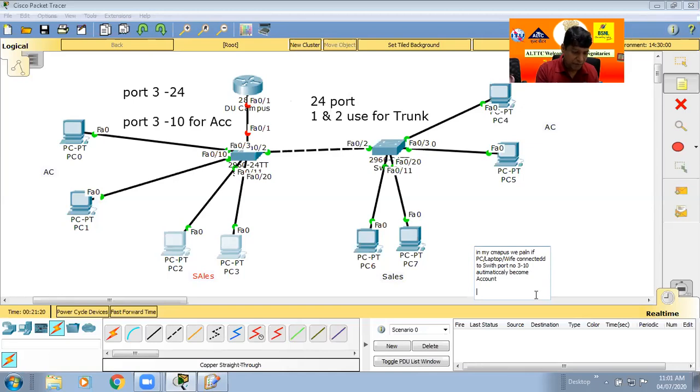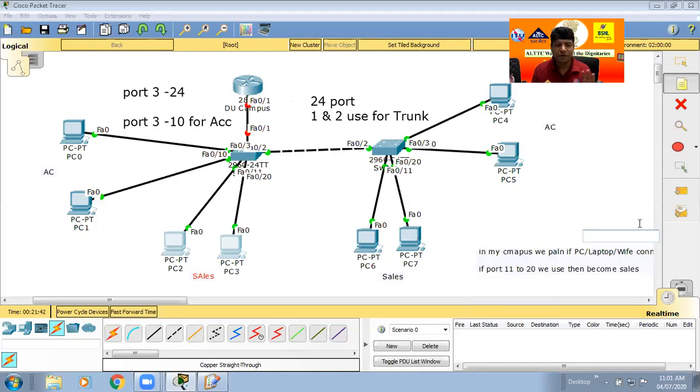And if we use port 11 to 20, then it becomes sales, in my department. It's just planning. The remaining ports we can decide later, nothing else is taken.